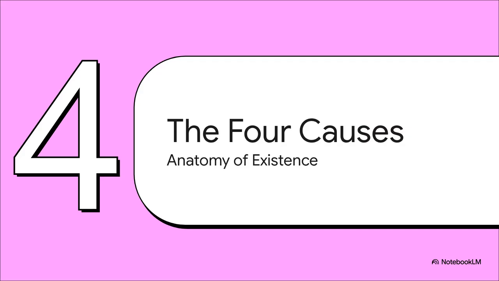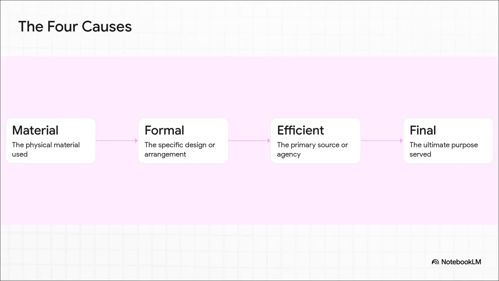Section 4. The four causes, the anatomy of existence. To really grasp how Aristotle organized reality, we need to look at his famous system for explaining exactly why any given object exists in the first place. Let's use a wooden table as an everyday example. We can see his four causes built step by step.